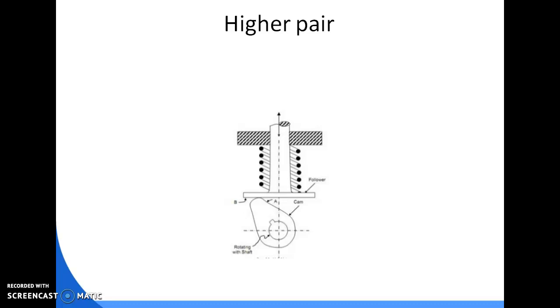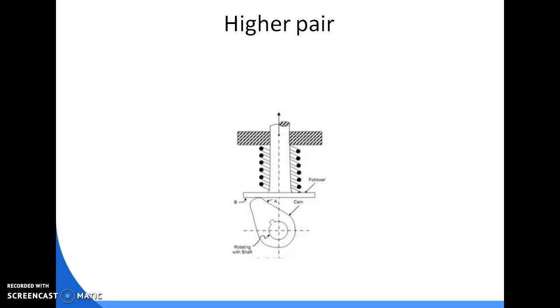Then the higher pair. In a higher pair, there is a line or point contact between the elements of a pair. The contact surfaces of the two elements are not alike.